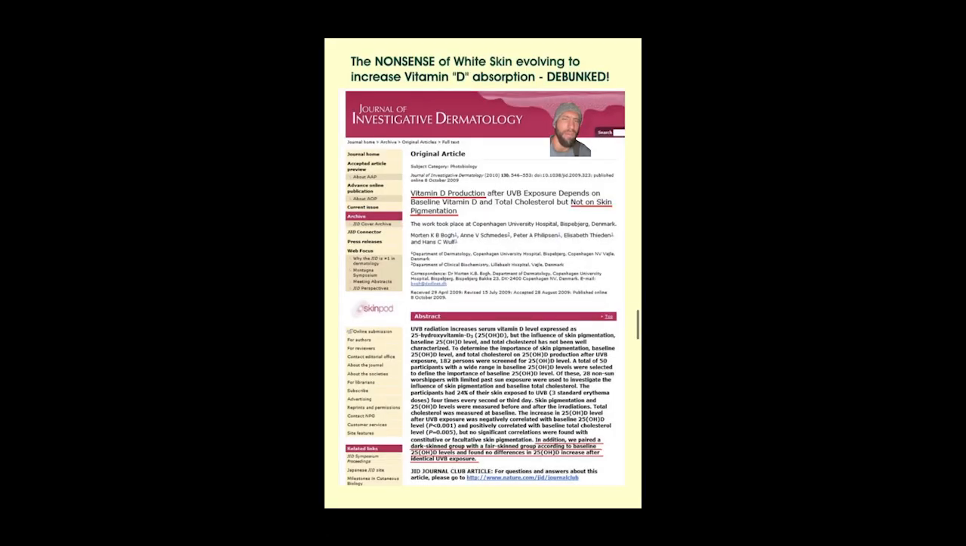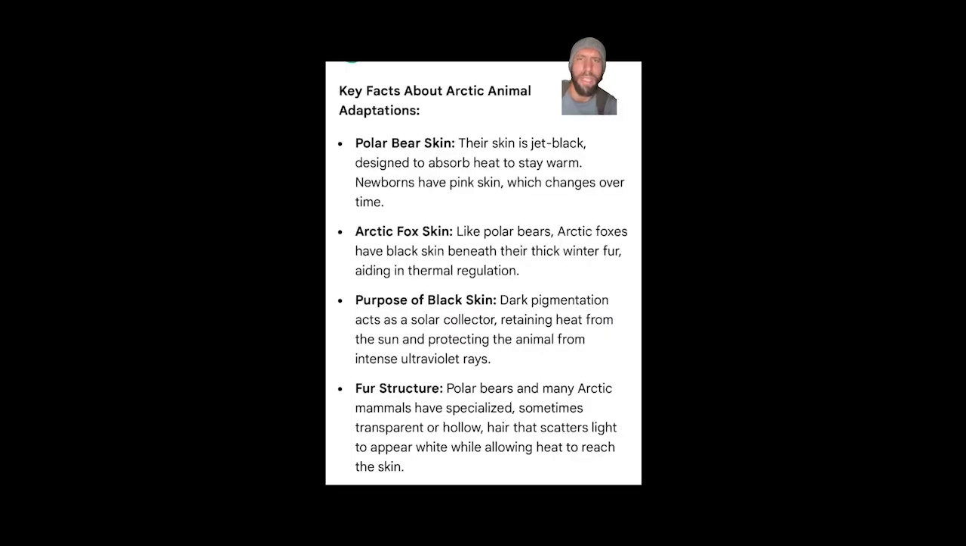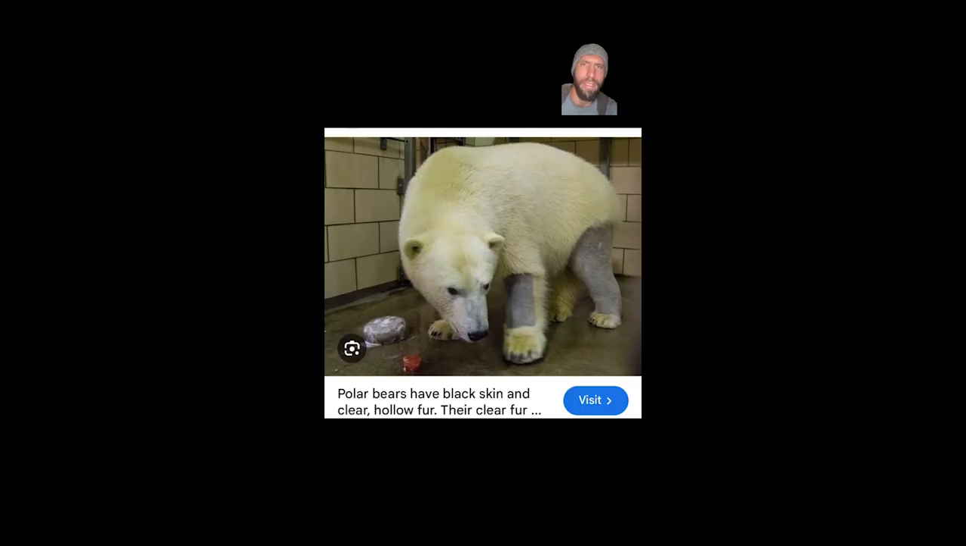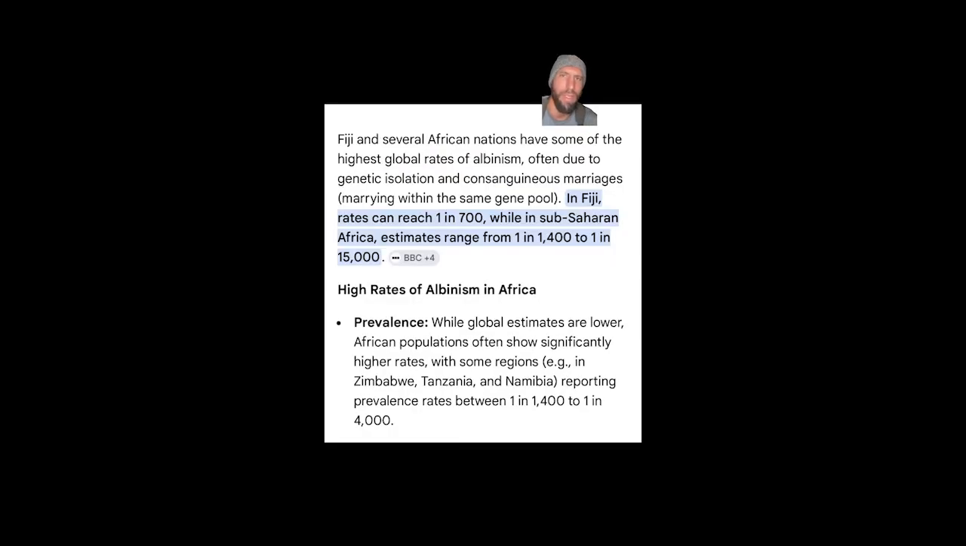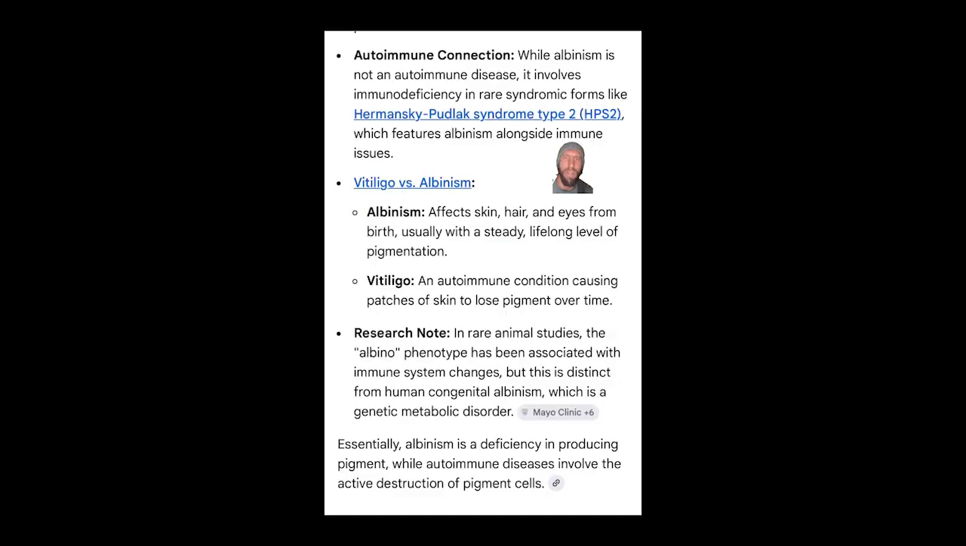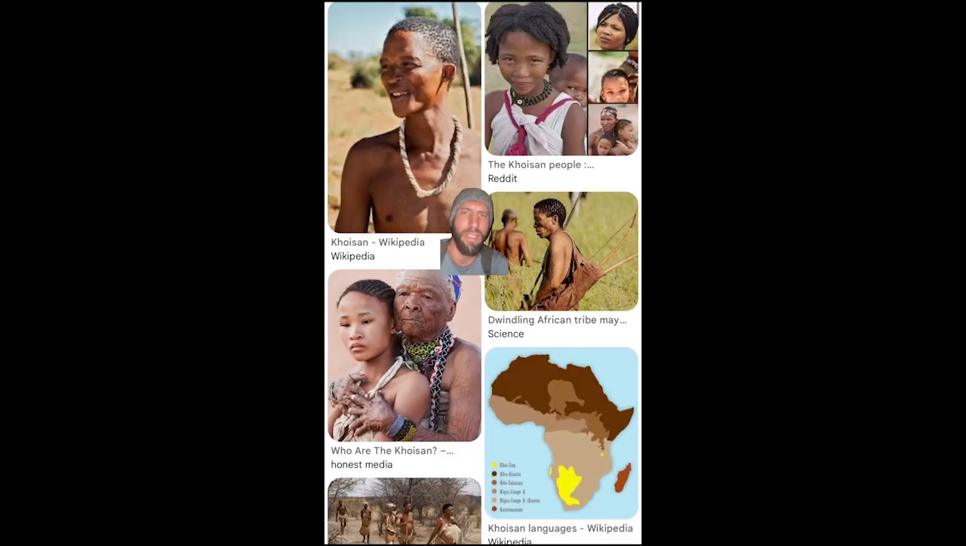Pale skin is not better for vitamin D absorption. Black skin is still the best for the coldest environments. Polar bears have black skin, Arctic fox. It's the same melanin structure. If Africa was really the origin point, it wouldn't have so much albinism. Loss of color is an autoimmune response, a destruction of pigment cells. Skin color is not determined by geography.